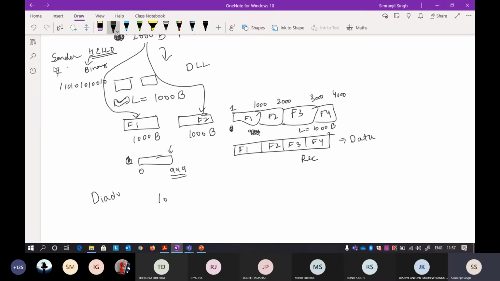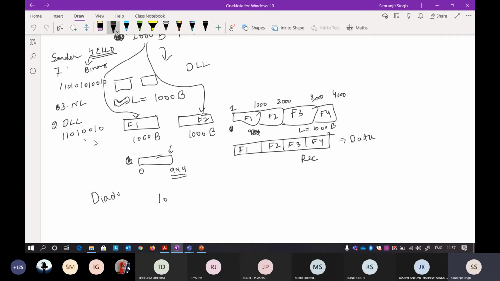So from the application layer, I'm not talking about any other layer in between, I'm just going towards the third layer. This package of data is received by the network layer, and then it goes towards the data link layer. When this stream of zeros and ones reaches the data link layer, there are two types of framing that it can do.